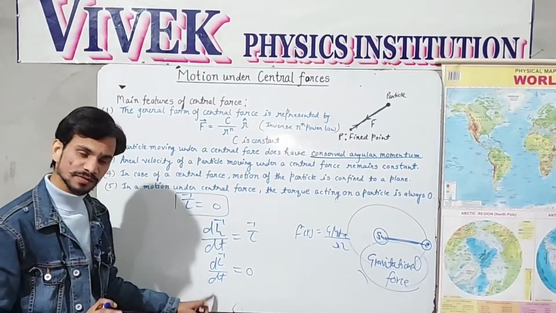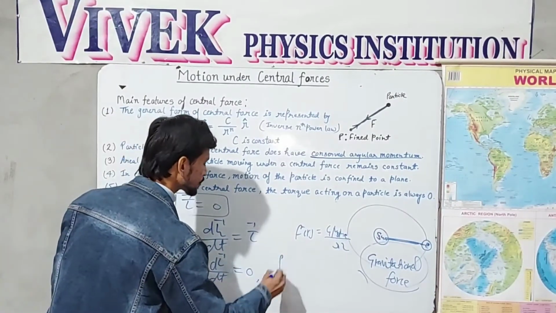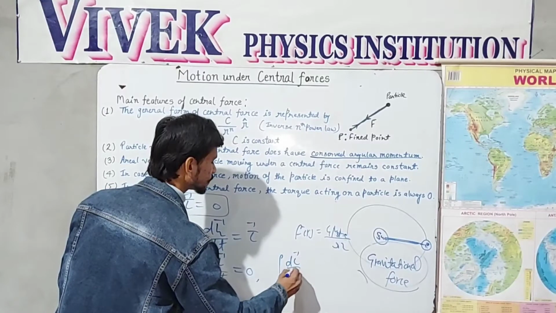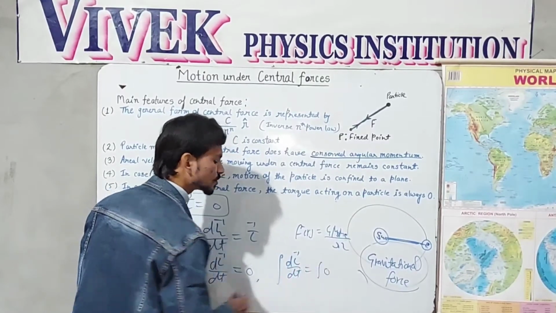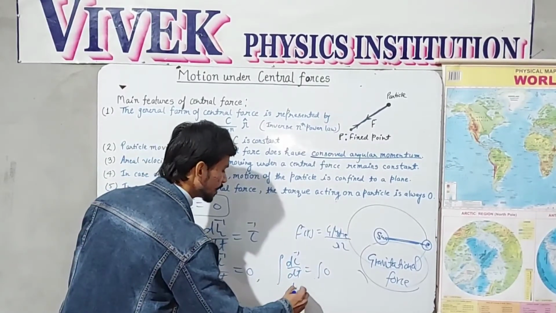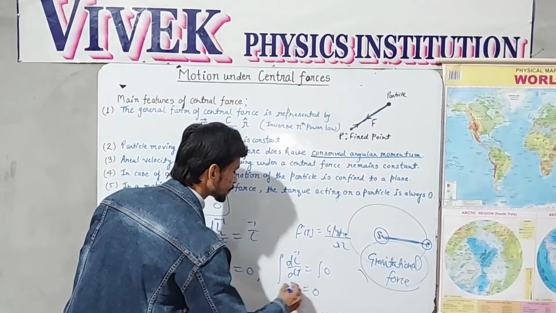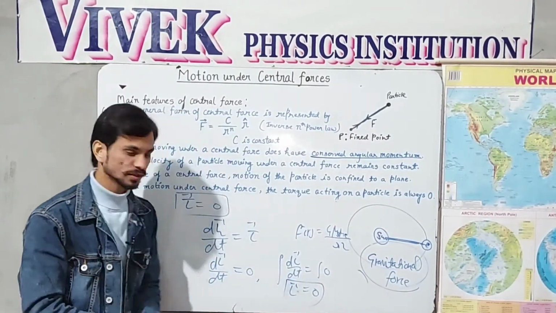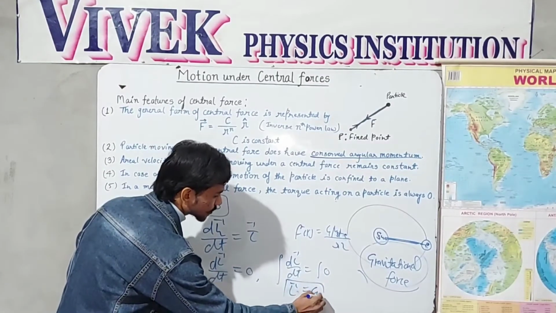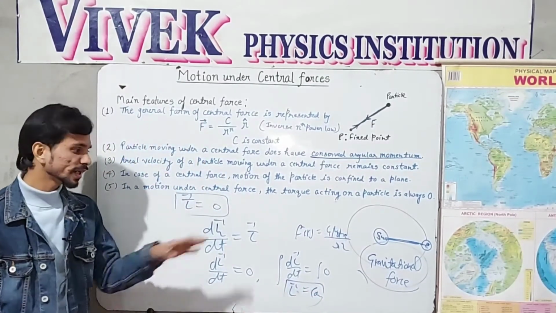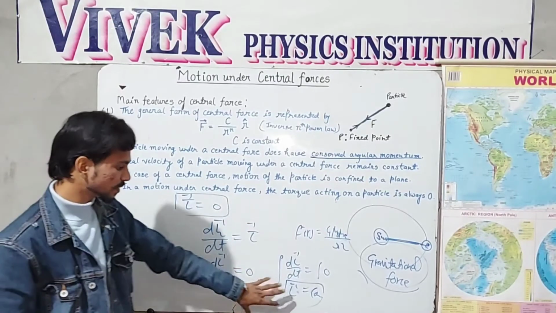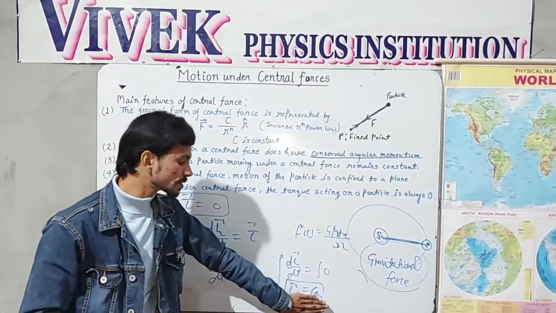Now let us integrate this formula. If we integrate, dL over dt equals the integration of 0, then L will be constant, because the integration of 0 is constant. So by taking tau as 0, we have proved that angular momentum is constant.